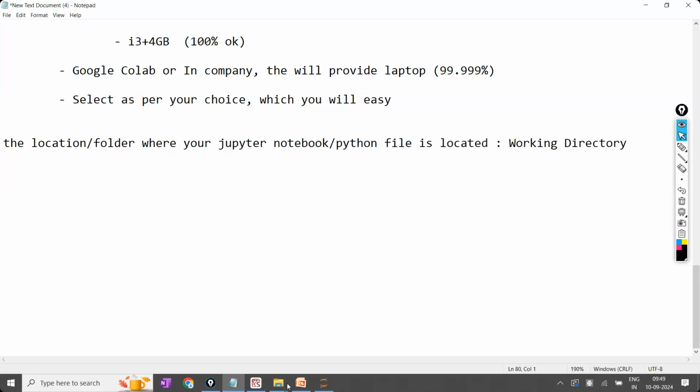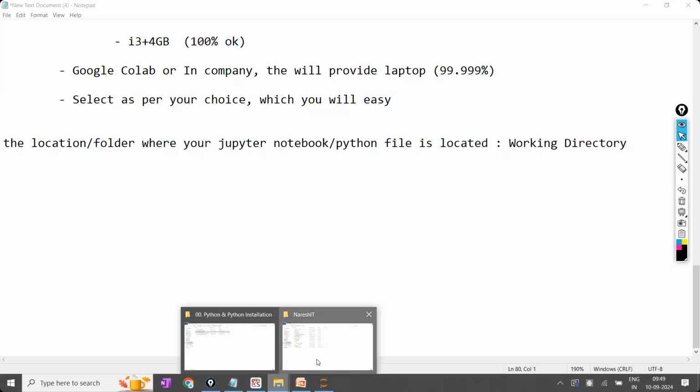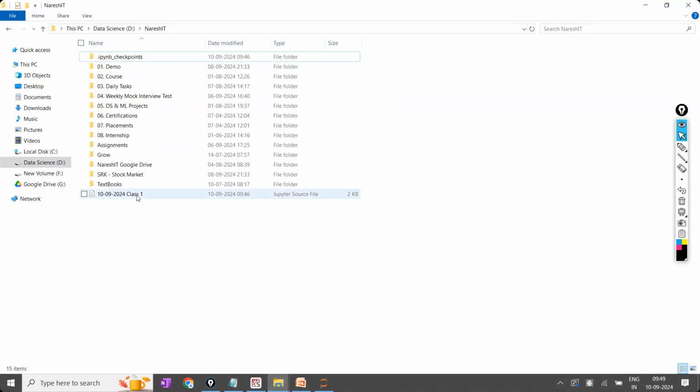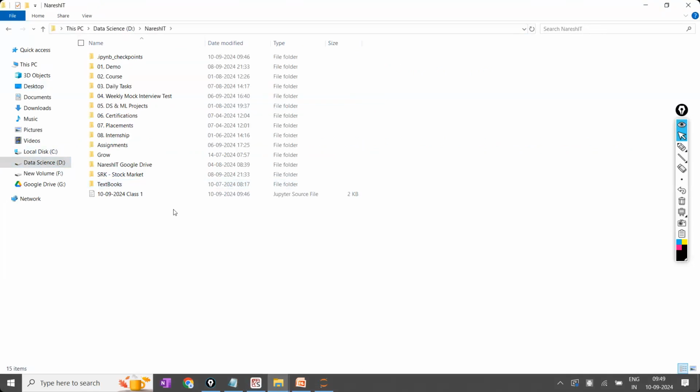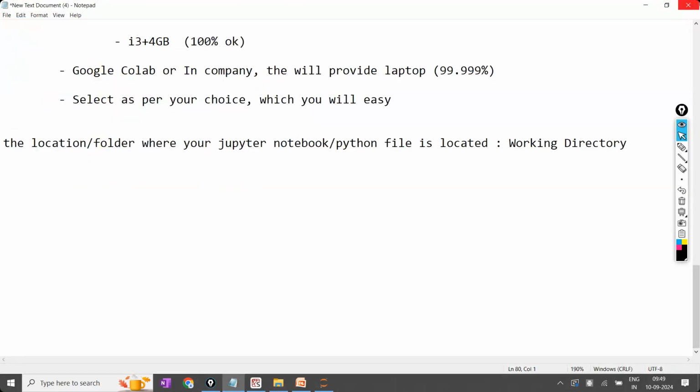Now in my case, what is my working directory? This is the file it is there now. For this file, where is it located? In the D drive within the Naresh IT. In the D drive, Naresh IT, that is my working directory. Is the point clear? Now, I want to change the working directory.